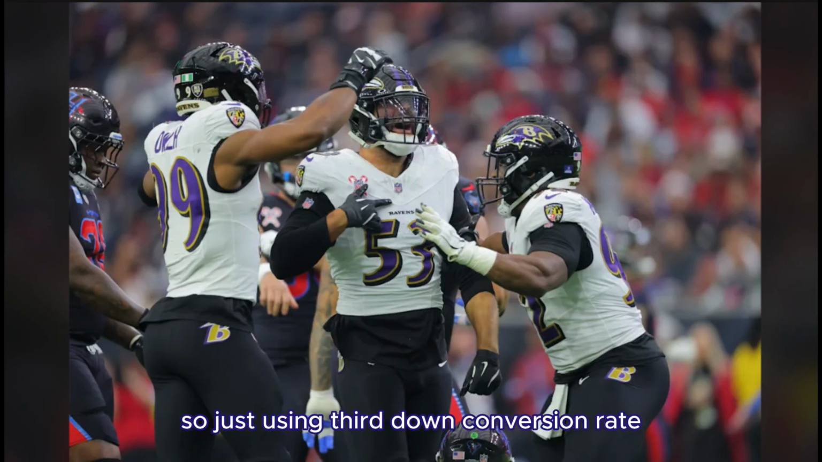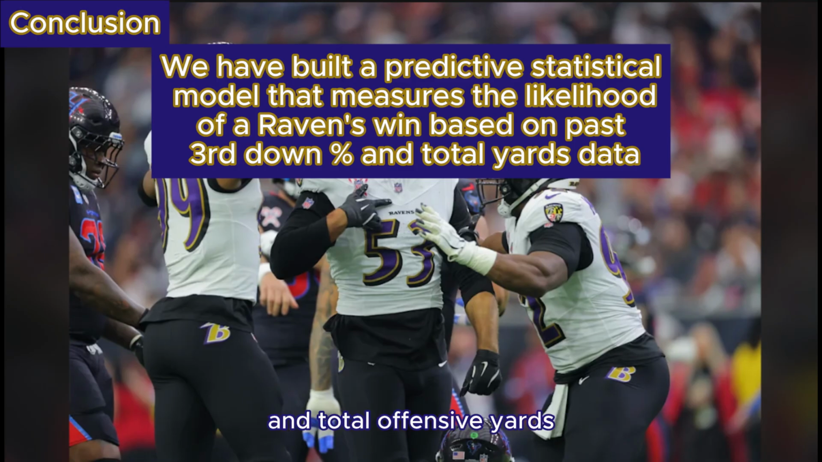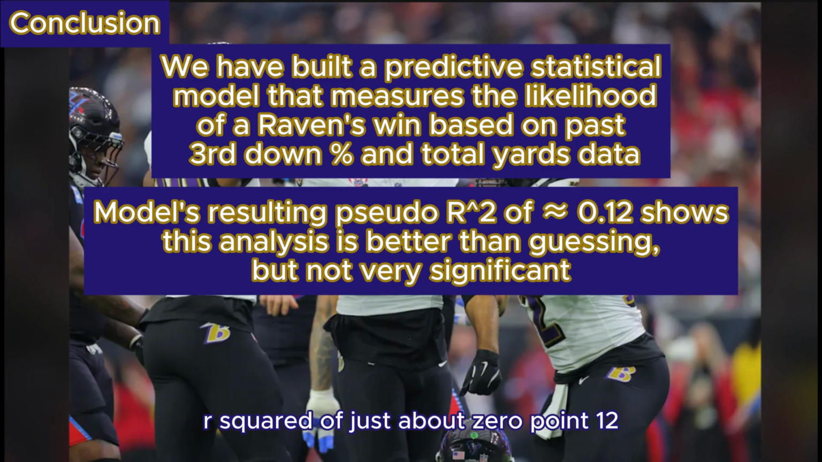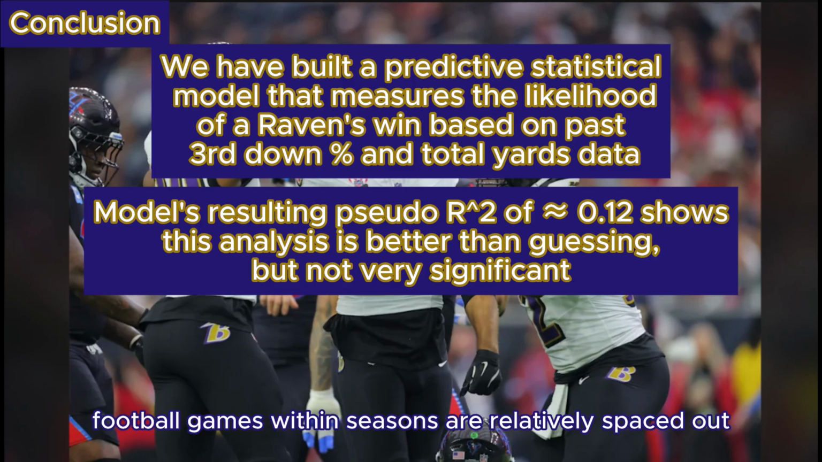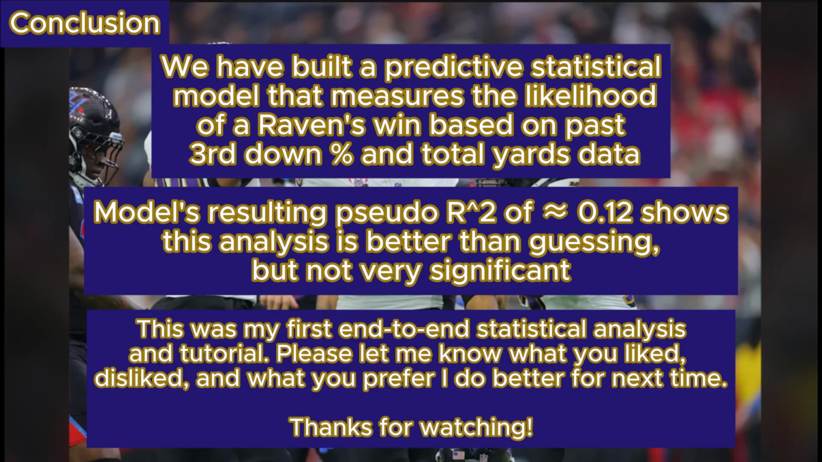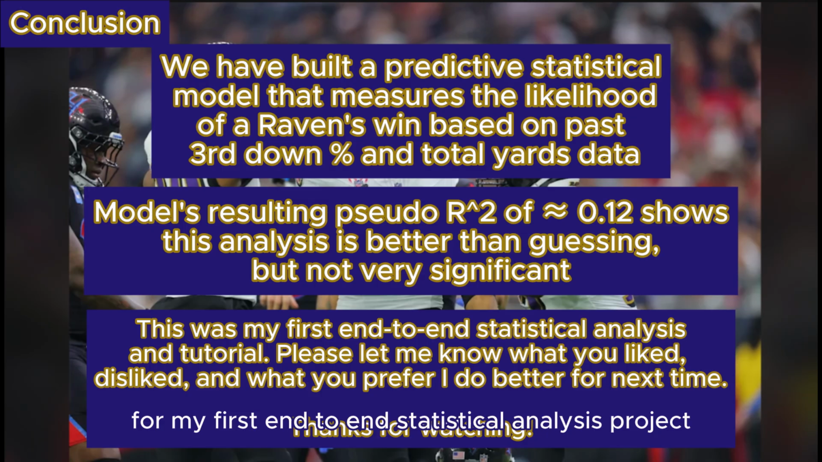So, just using third down conversion rates and total offensive yards, we were able to build a statistical model that predicts the probability of the Ravens winning a game. Third down conversion rate emerged as a stronger predictor. The model's pseudo R-square of just about 0.12 shows the model is better than guessing, but still far from perfect. Again, football games within seasons are relatively spaced out compared to baseball and basketball, so given the small sample size, the data can only be so precise, especially when only using 2 predictors. I just kept it simple for my first end-to-end statistical analysis project.